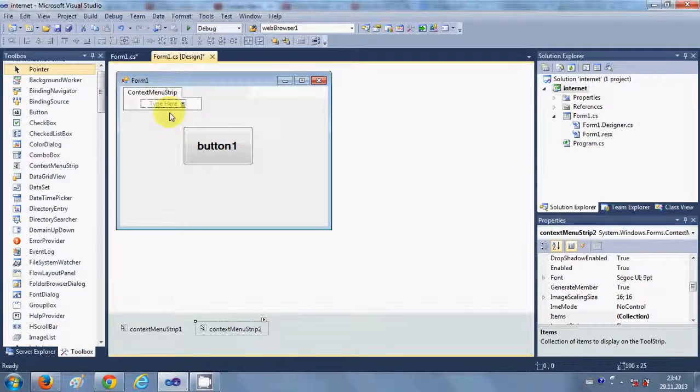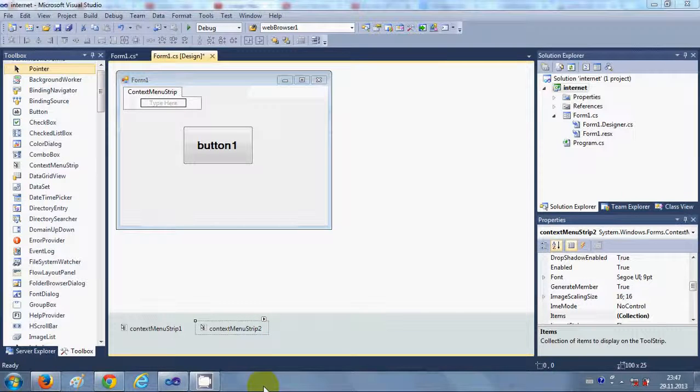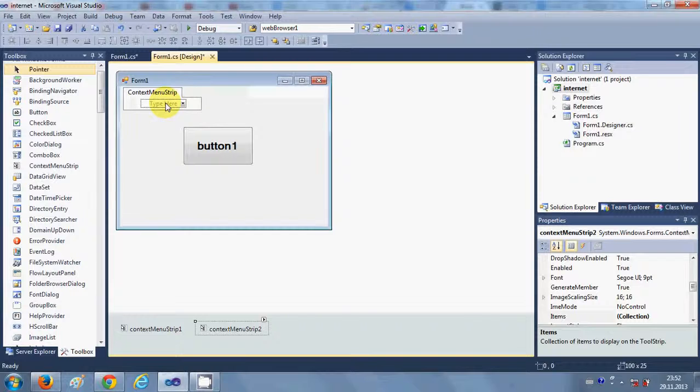I will change its text to Color, and you can choose the sub menus also. So you have the menu and you can choose here the sub menu.